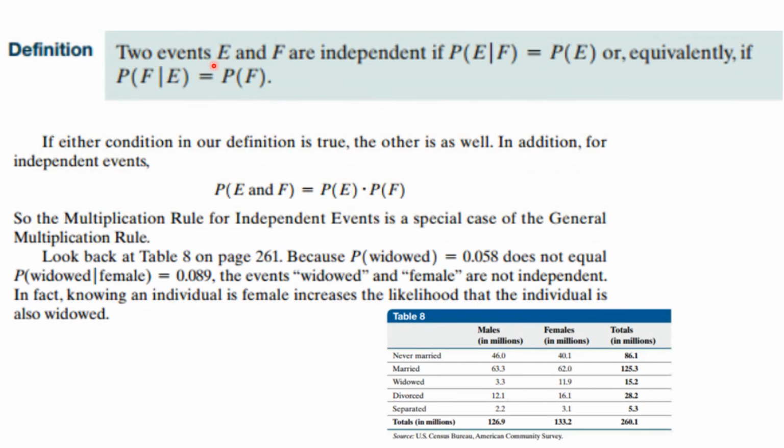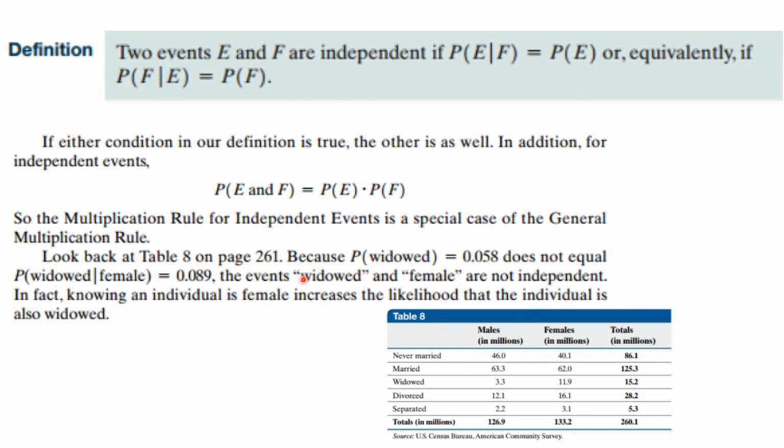We can say that two events, E and F, are independent if the probability of E given F is equal to the probability of E. It doesn't matter whether F happened or not. Or the probability of F given E is the probability of F. And notice that since we had this characterization before, the probability of E and F equals the probability of E times the probability of F, these two things are equivalent.